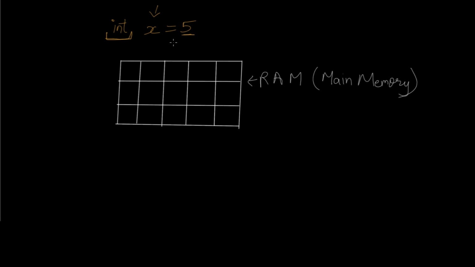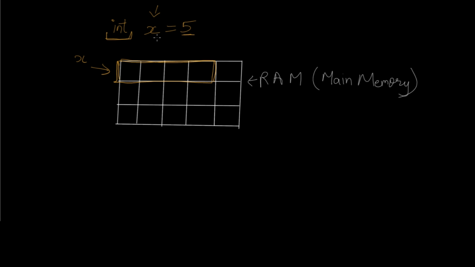What happens is, your operating system allocates certain memory in the RAM to a variable and gives it an alias name, that is x. Alias name is sort of like a temporary name or a second name which you can give in C++ to a particular memory allocation area. Your RAM consists of a sequence of bytes where you can store certain values, and whenever your program is executing, it usually resides in the RAM.